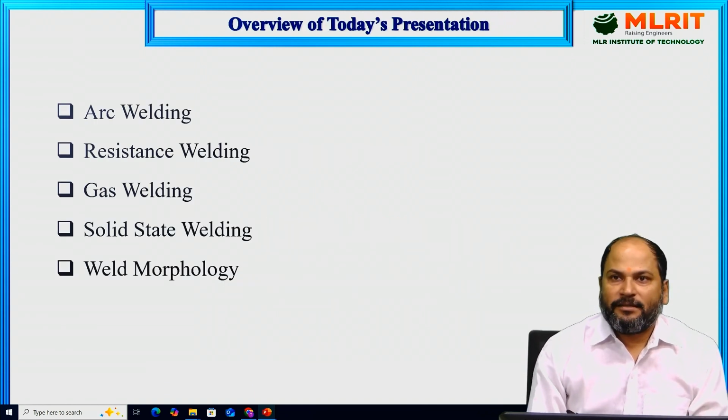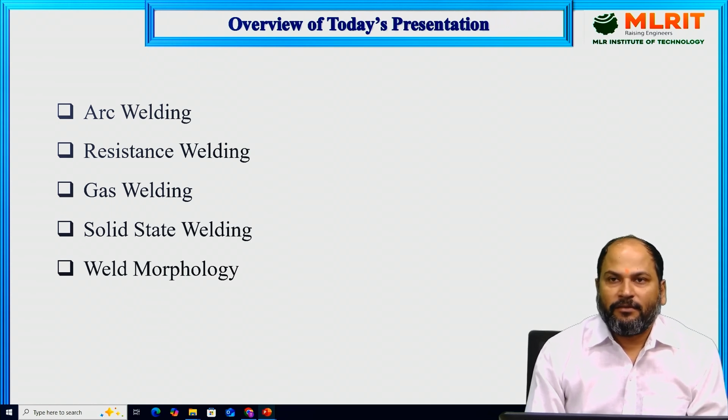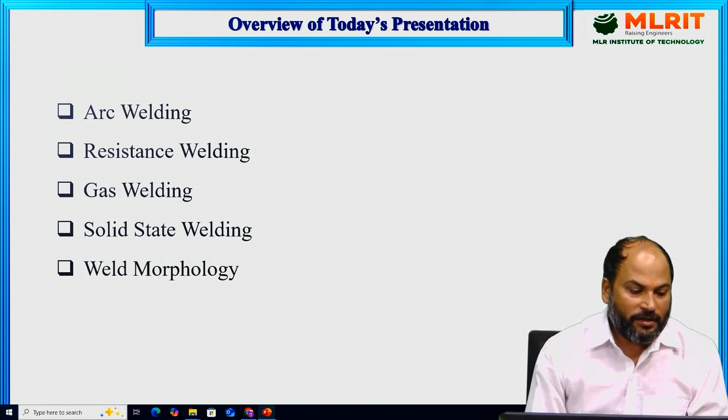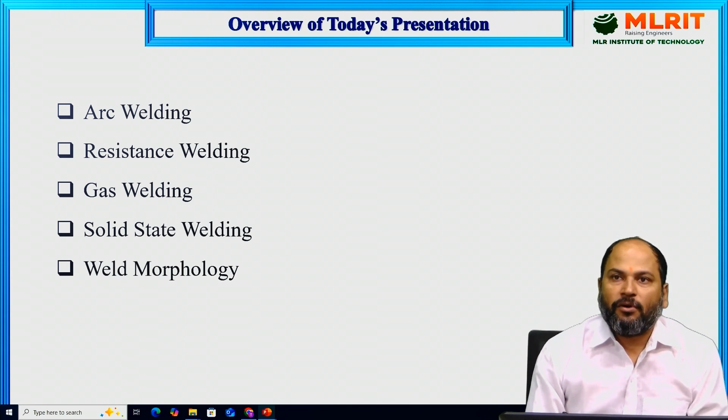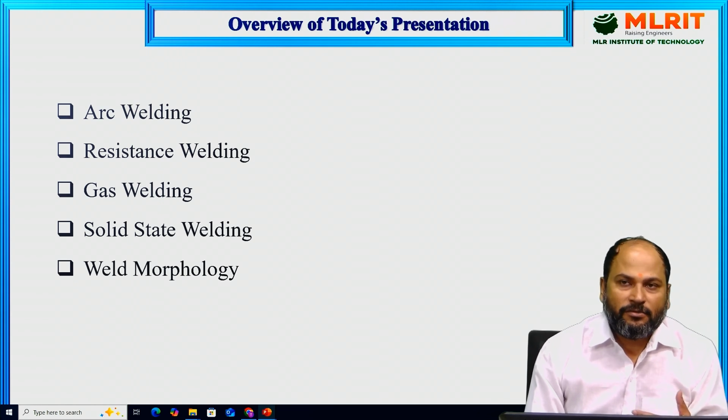So far in this manufacturing processes course, we have completed casting and we are doing welding. In welding, two lectures are already completed. In the first lecture, we saw how to classify the manufacturing processes broadly. In the second lecture, we saw the basics of welding, what welding is, and also how to classify the welding processes.